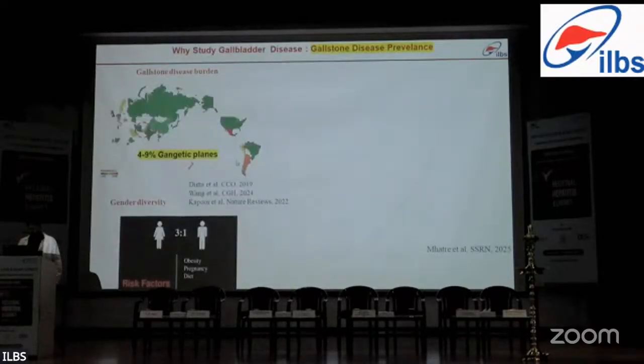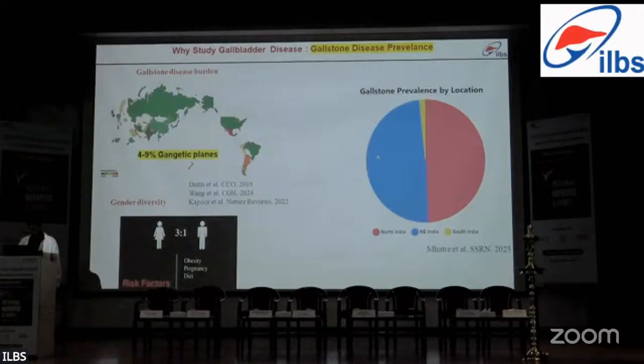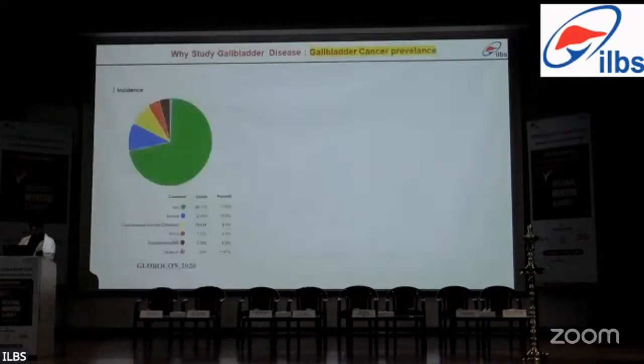The prevalence of gallstone is very high in South American countries such as Chile, but is also very high in India, and the prevalence ranges from 4 to 9%. According to the recent Tata Memorial study, it is high in North India and Northeast India compared to South India, and various risk factors including obesity, pregnancy, and diet are associated with gallstone disease, and it is much more prevalent in females compared to males with a ratio of 3:1.